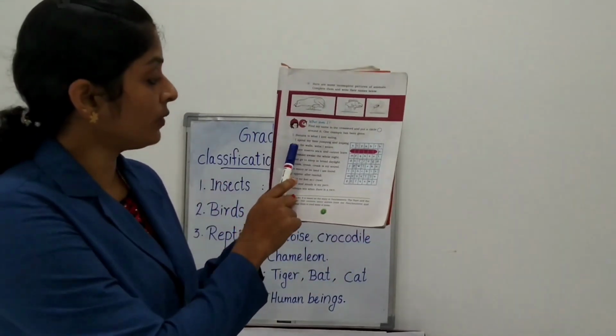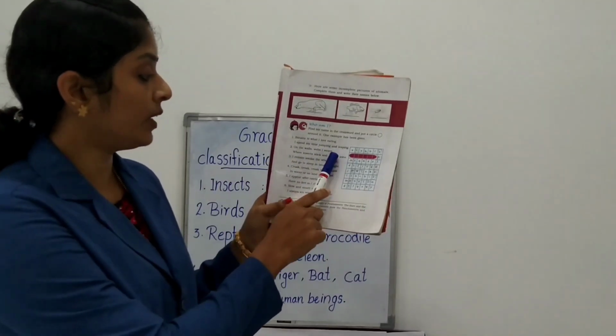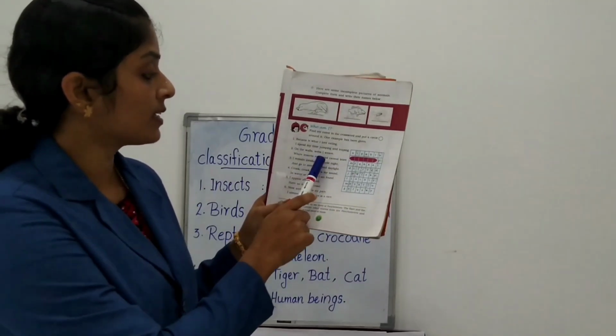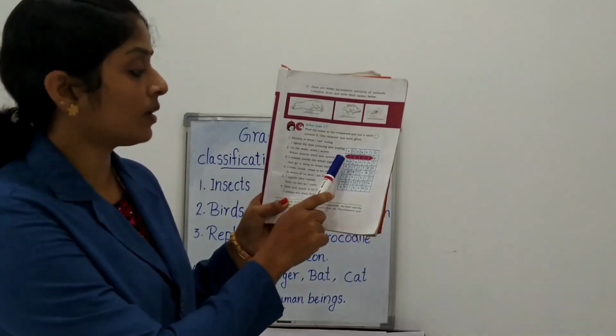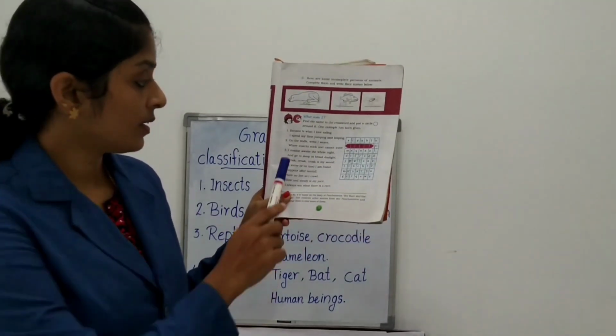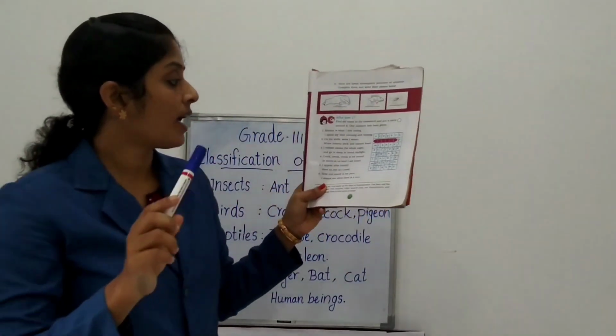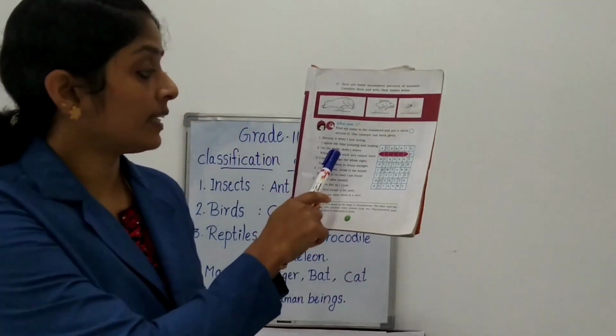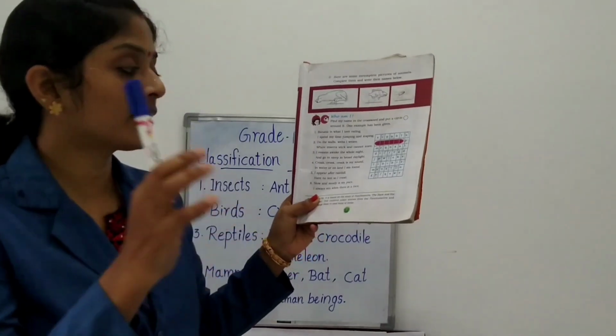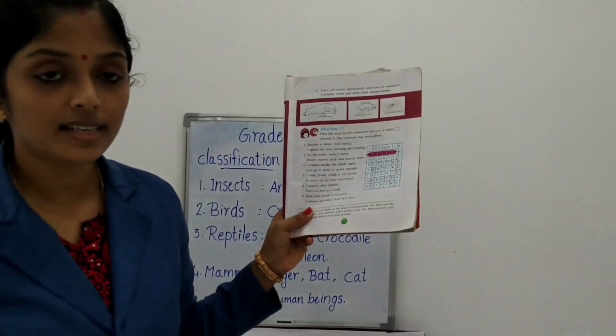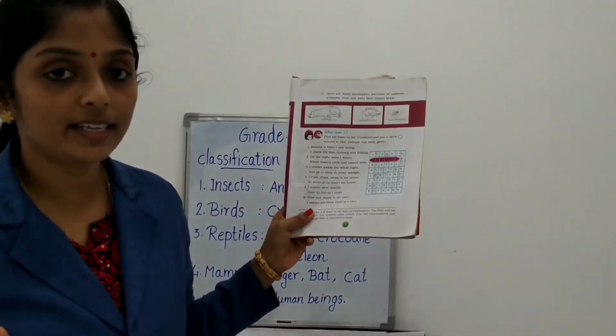Next one: on the walls web I weave, where insects stick and cannot live. Which is that? Yes, spider.